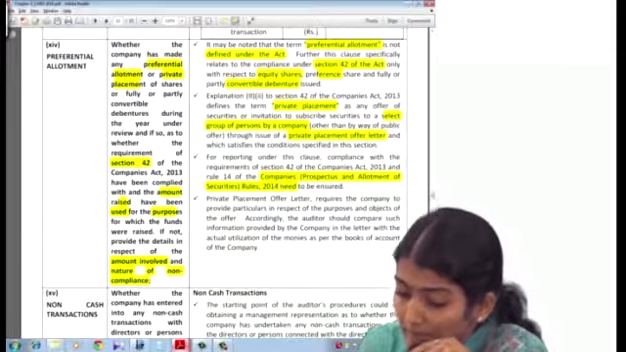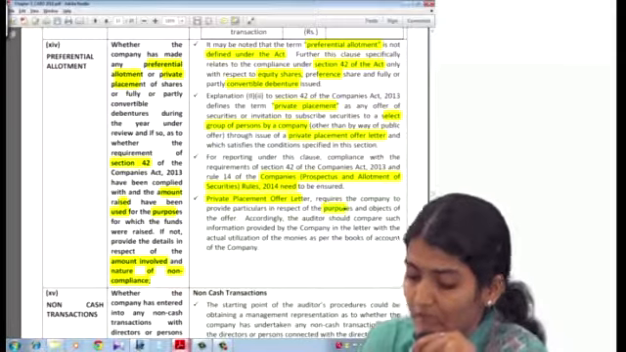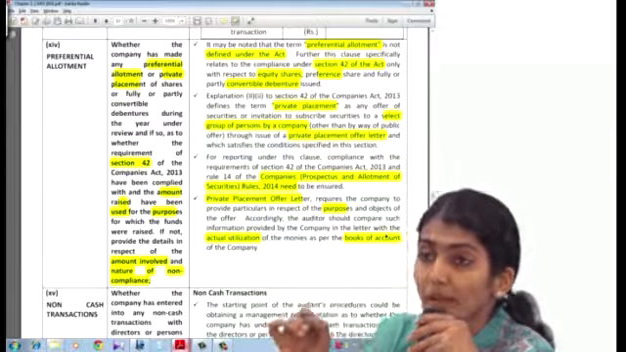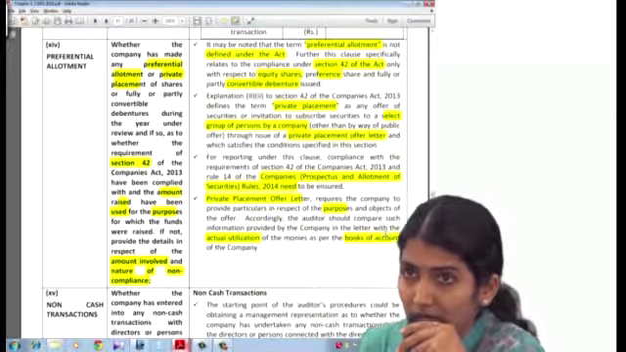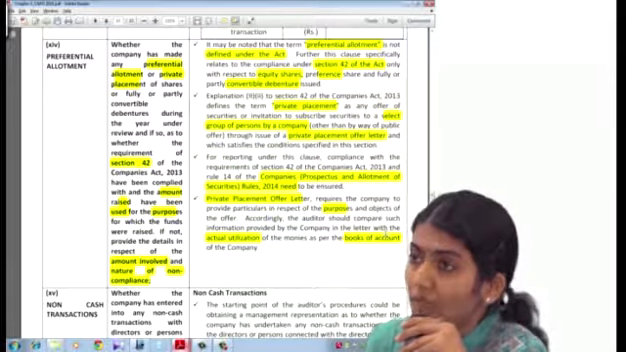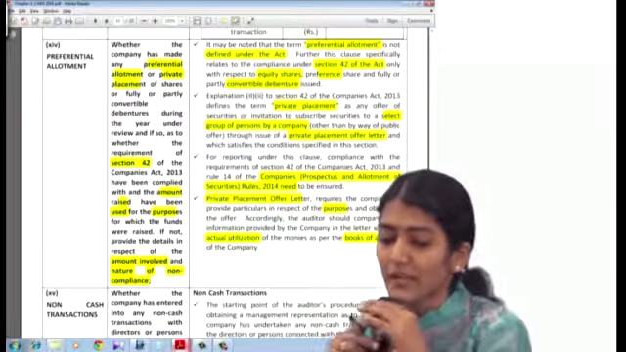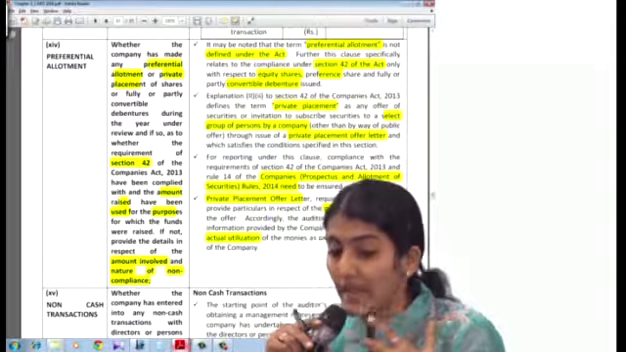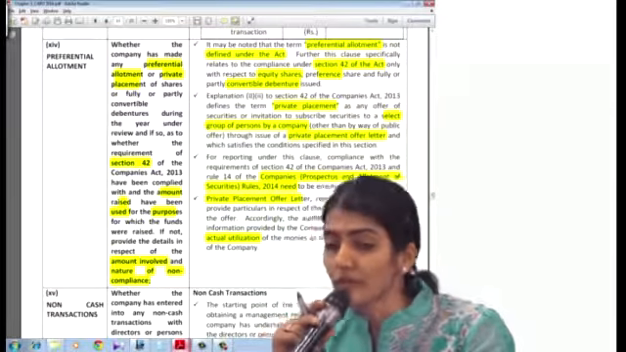So in the private placement offer letter, the purpose would have been given. And you need to check the actual utilization from the books of account of the company. So the proposed use you will get from the private placement offer letter, and the actual use you will get from the books of account.